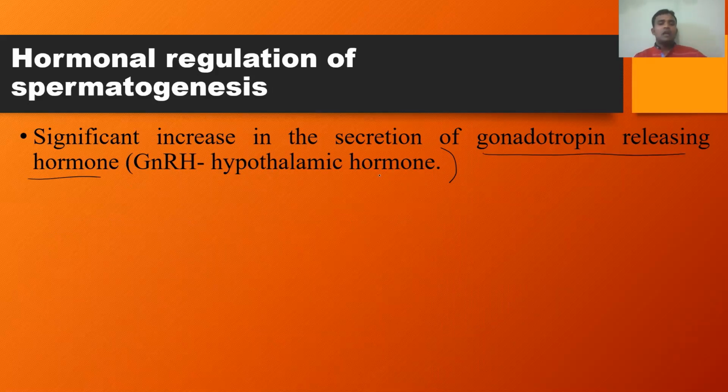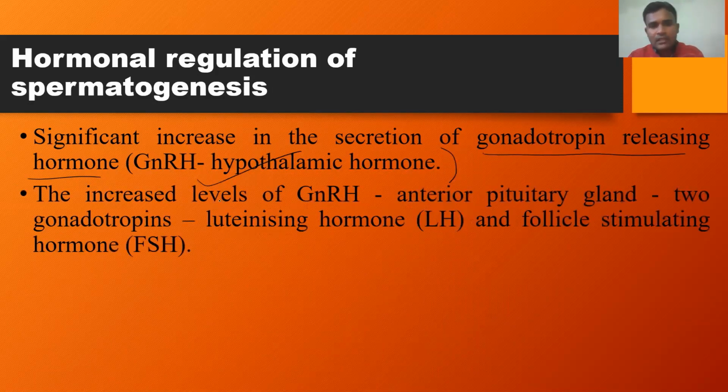Remember, it is a hypothalamic hormone, meaning it is secreted by the hypothalamus. The increased levels of gonadotropin releasing hormone induce the anterior pituitary gland to produce two types of gonadotropins, that is luteinizing hormone or LH and follicle stimulating hormone called FSH. So first, gonadotropin releasing hormone is secreted by the hypothalamus, which induces the anterior pituitary to produce two gonadotropins, luteinizing hormone